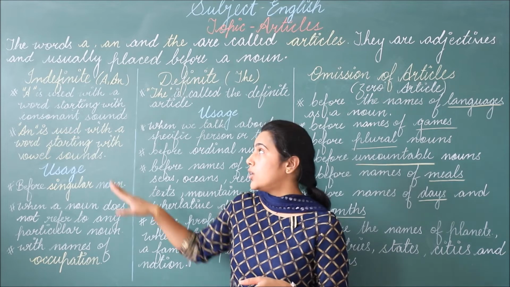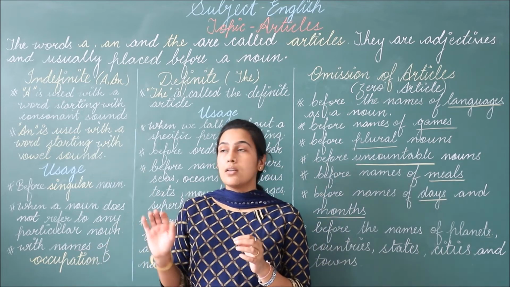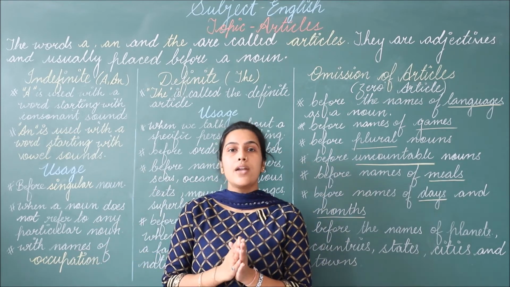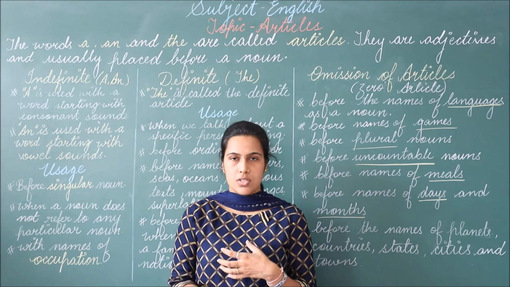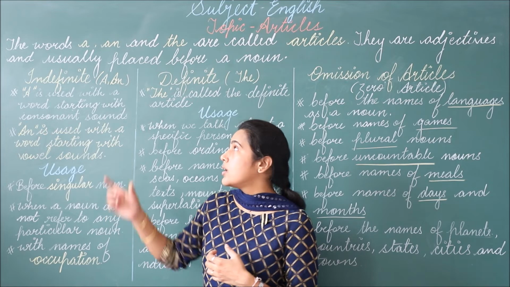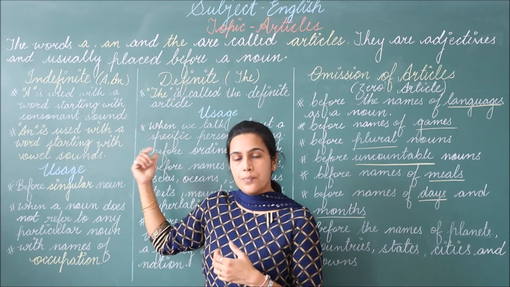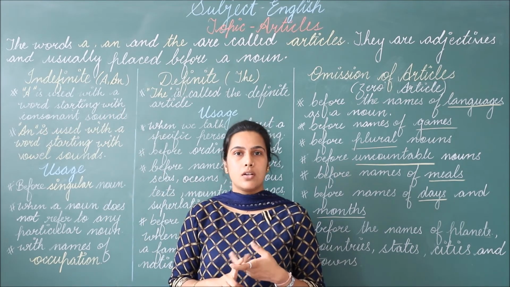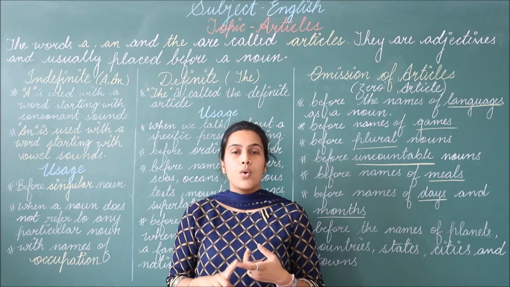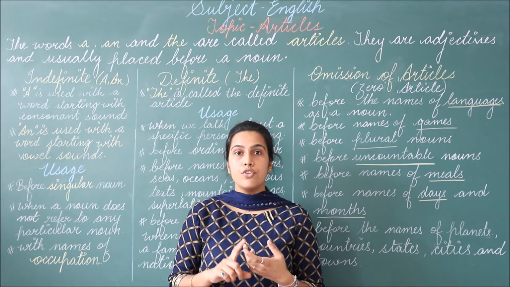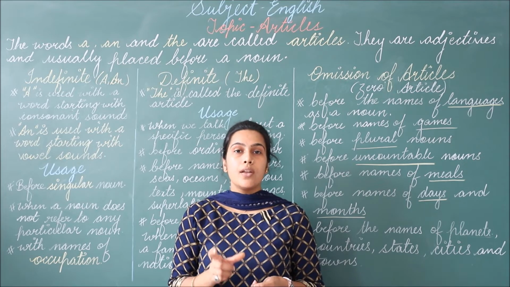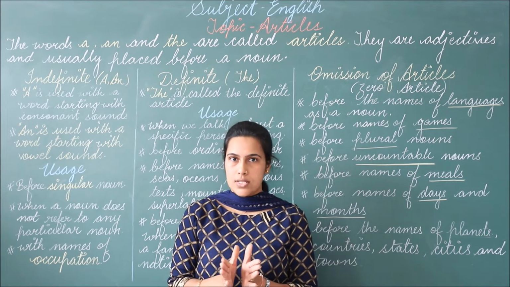Then we learned that indefinite means any. When we are not specific about something, then we use article a or an. Then we learn that we use article a when a word starts with a consonant sound, and we use article an when a word starts with a vowel sound.